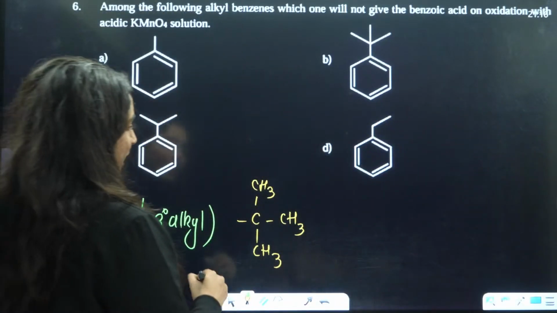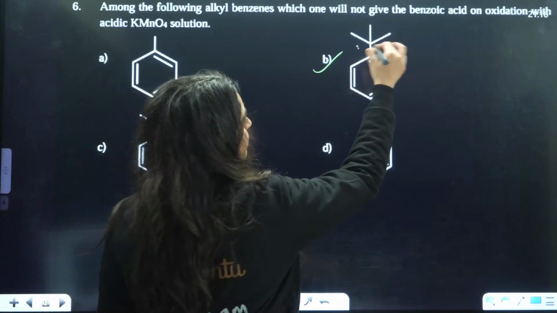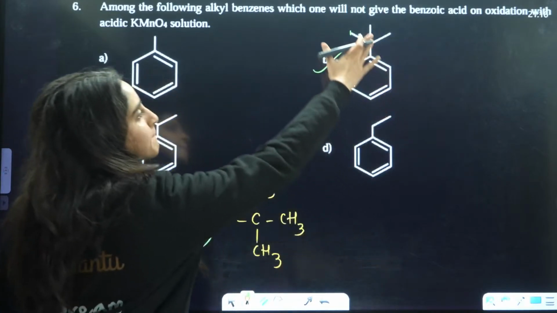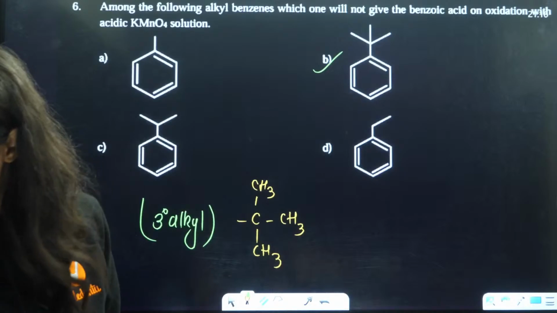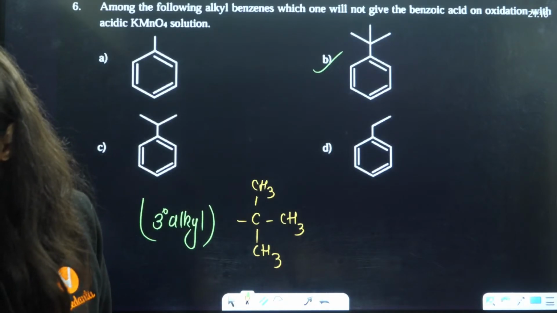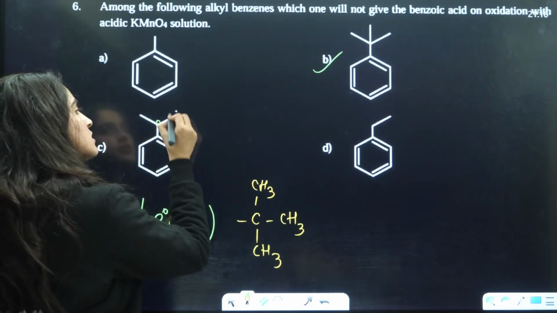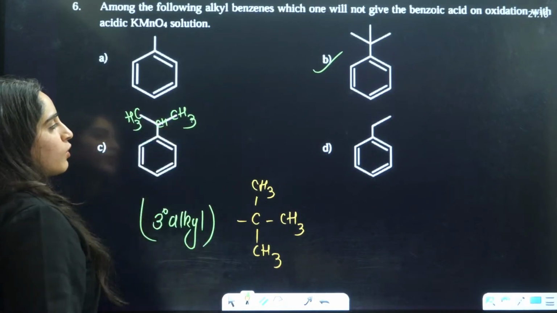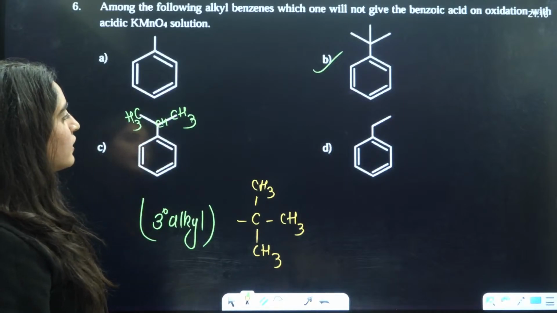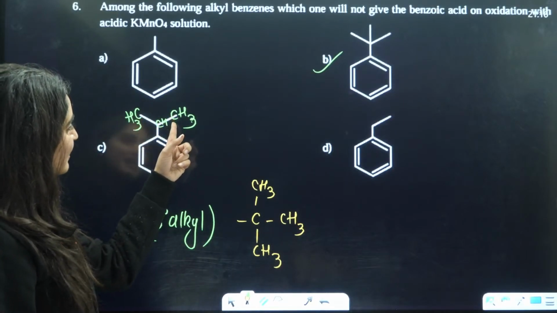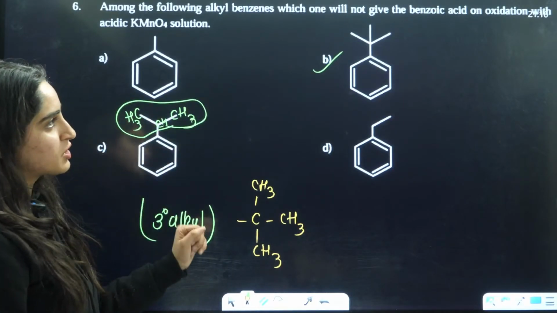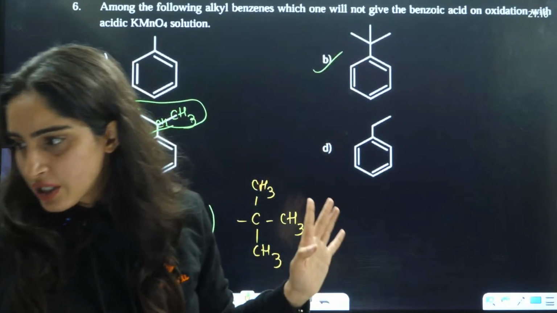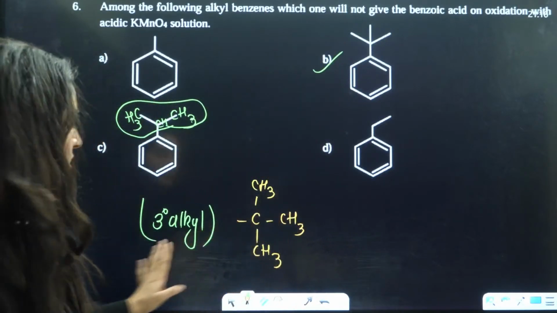So the answer will be B, because this alkyl chain itself is tertiary. So the answer is B.